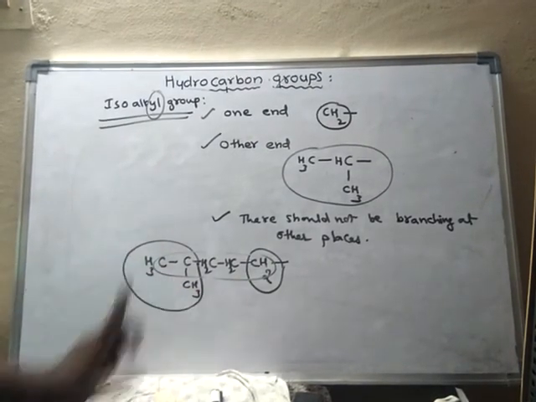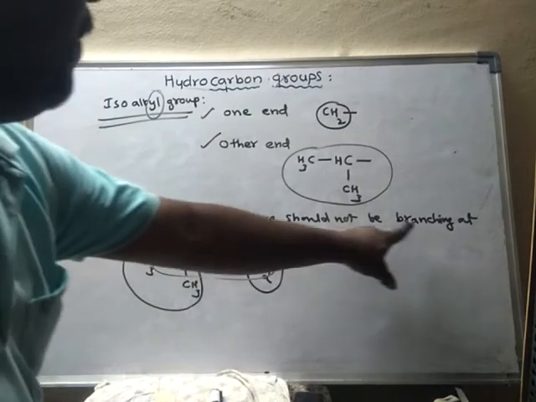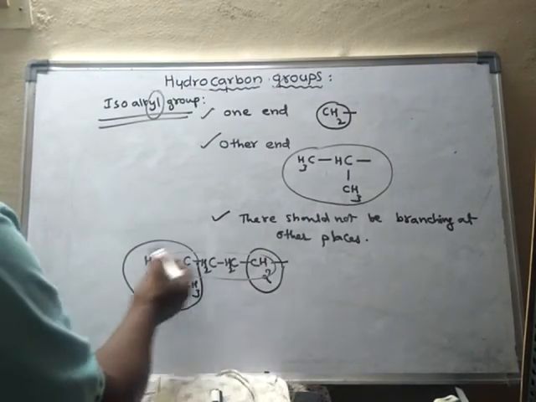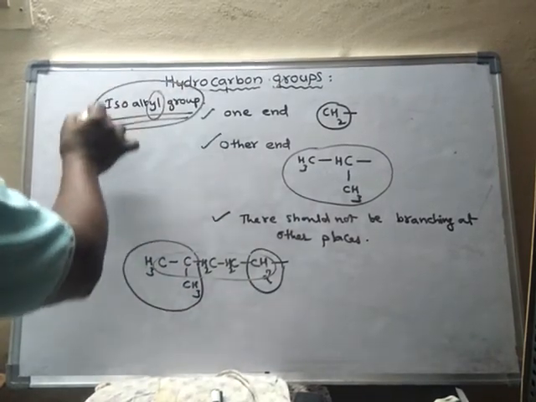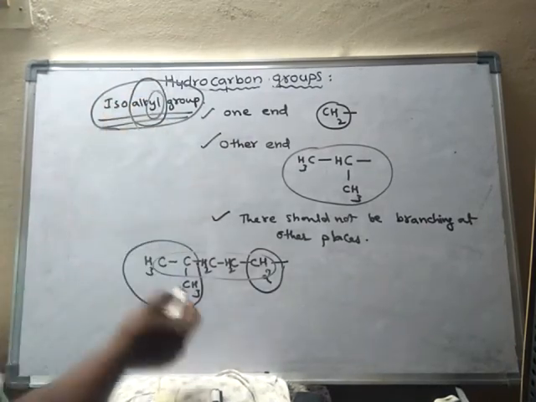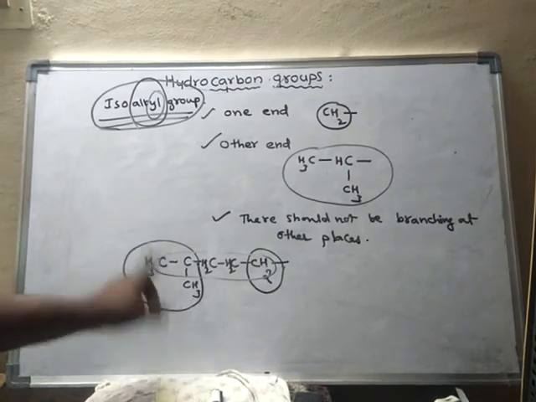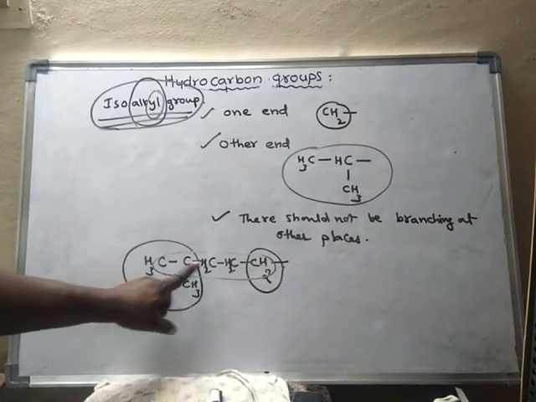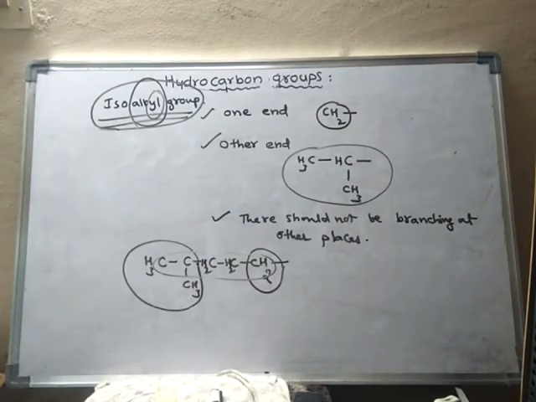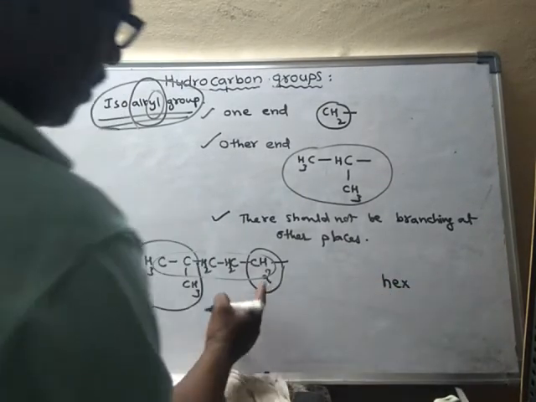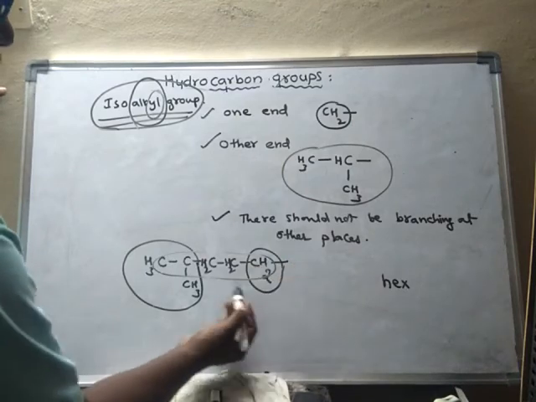There should not be branching at other places. Now this is called an isoalkyl group. Which alkyl is it? Count the number of carbon atoms: 1, 2, 3, 4, 5, 6. 6 carbons means hex. One hydrogen is removed.